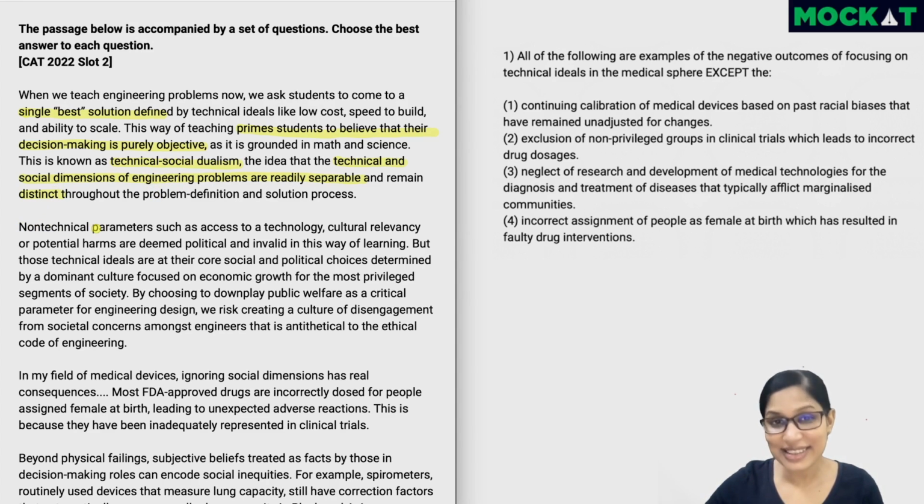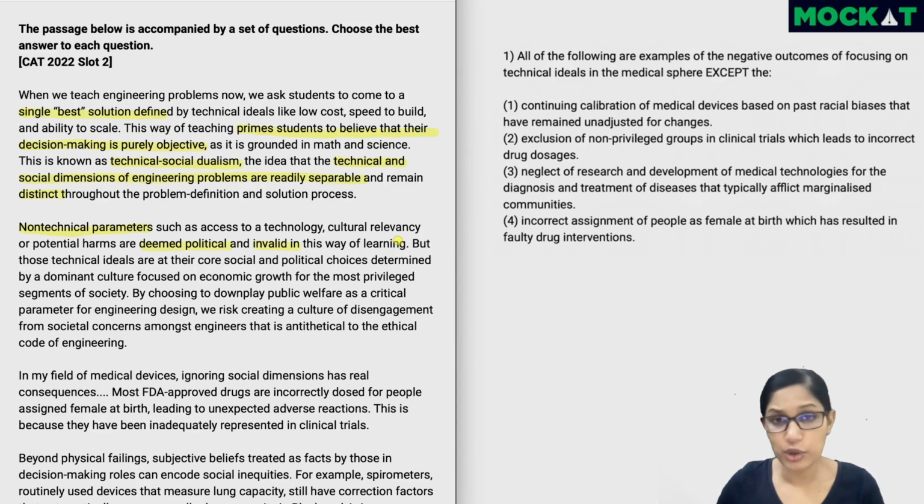So let's keep reading the second paragraph and we'll get to know if the author agrees or disagrees with this. Non-technical parameters such as access to a technology, cultural relevancy, or potential harms are deemed political. So any non-technical aspects are considered to be political and invalid in this way of learning. Again, just look at the way it's written. They are considered. The author is not saying we consider or I consider. This is generally the way it is done now. So again, giving us a hint that the author might not be thinking this way.